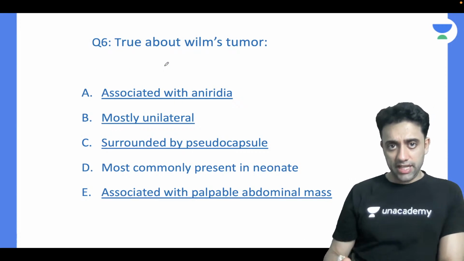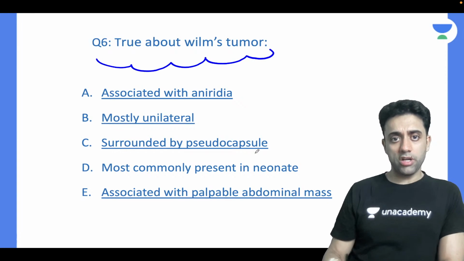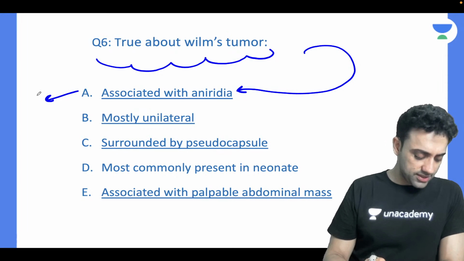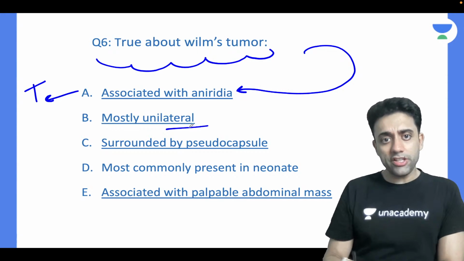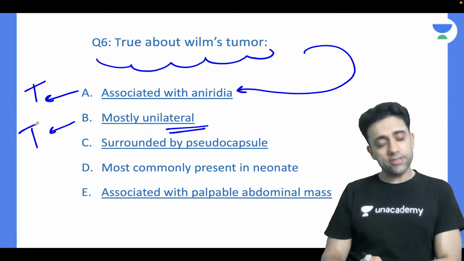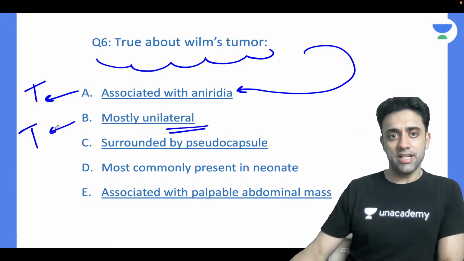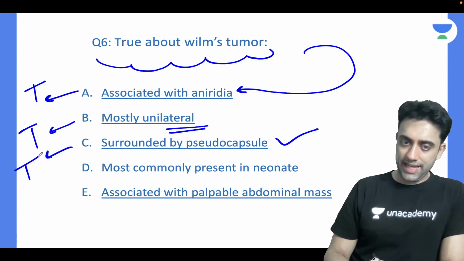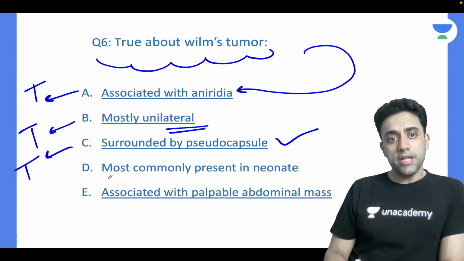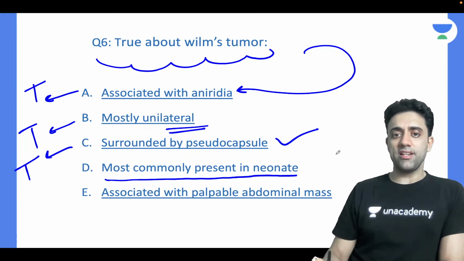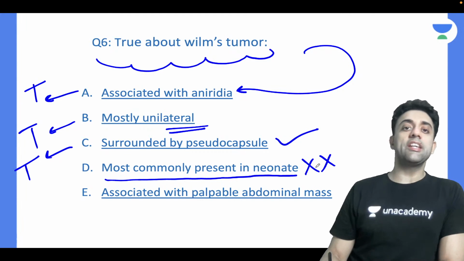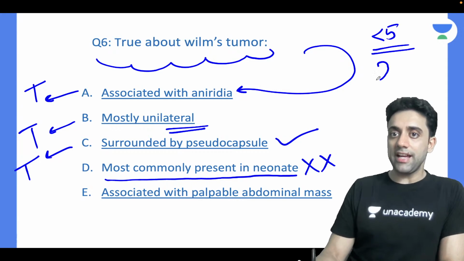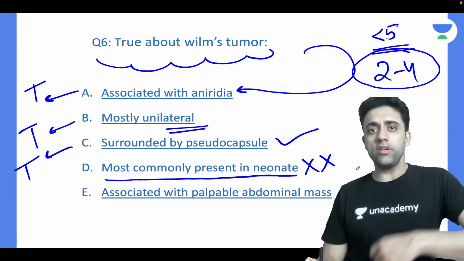So the bottom line: what are the true points about Wilms tumor? Is it associated with aniridia? This is true. Mostly unilateral? Yes sir, it is unilateral because only 6% of cases are bilateral. Is it surrounded by a pseudocapsule? Yes sir. Is it most commonly present in neonates? No sir. It is present in less than 5 years of age, and the peak age is 2 to 4 years.